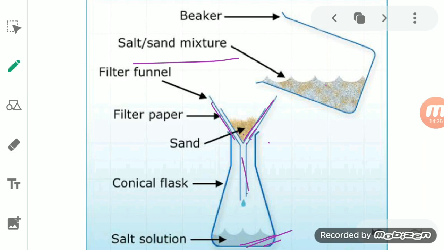This is a funnel, and a filter paper is used in this funnel. When you pour this solution over the filter paper, we will obtain sand as a residue on the filter paper, while the salt solution is obtained as a filtrate in a beaker kept below the funnel.